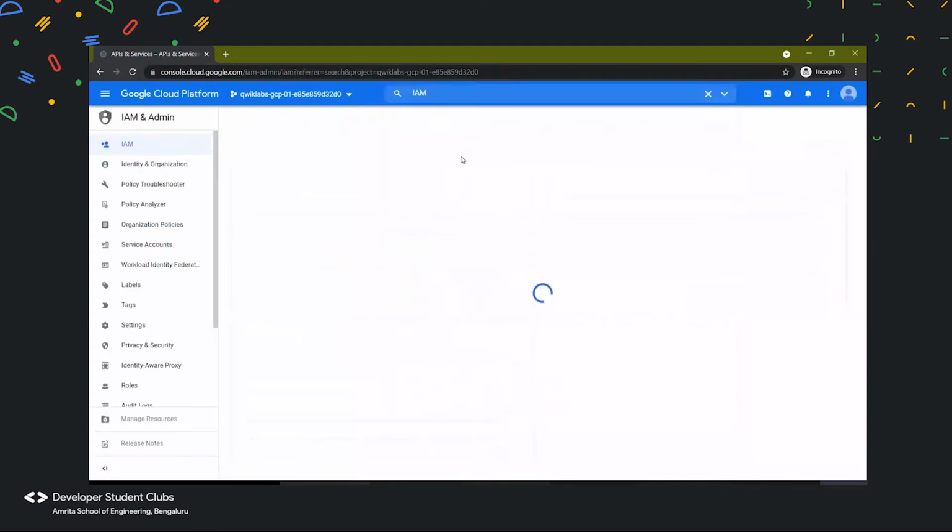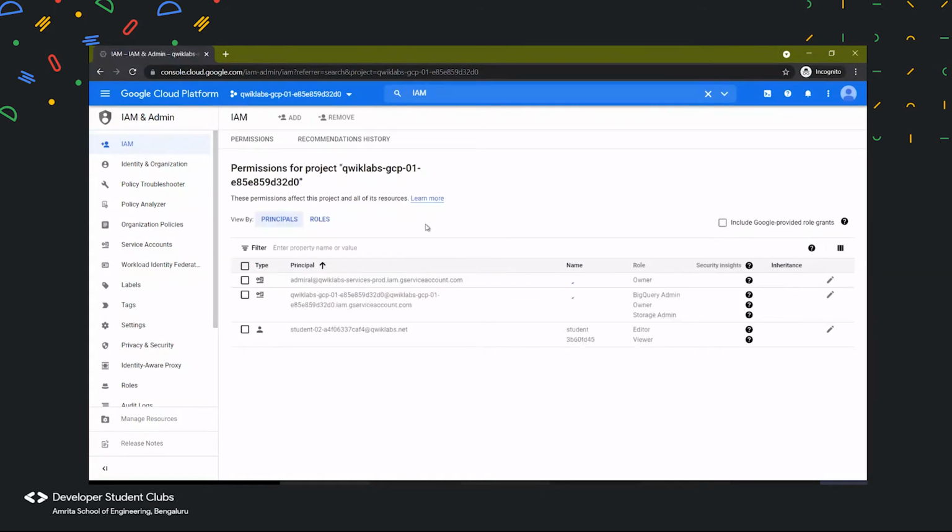So click over here, and then you will be presented with the main homepage of IAM section. Here you have everyone listed who all have what kind of access. And not only that, let's say you are creating separate groups of people, so that groups could be made over here, and all the various types of service activities which is going on in the cloud.